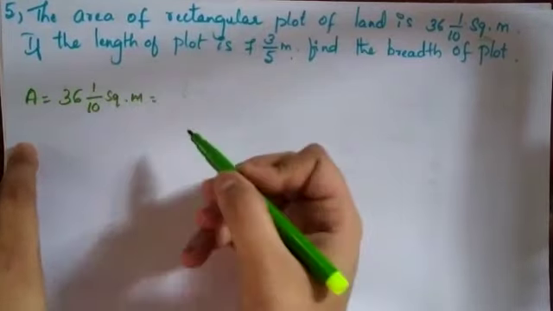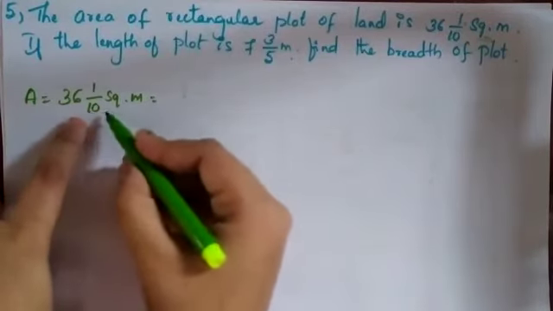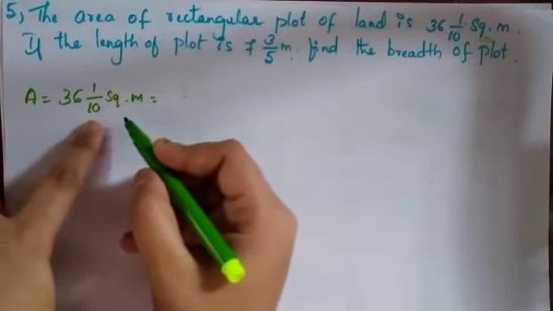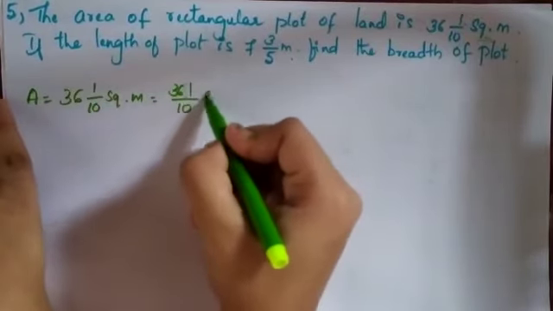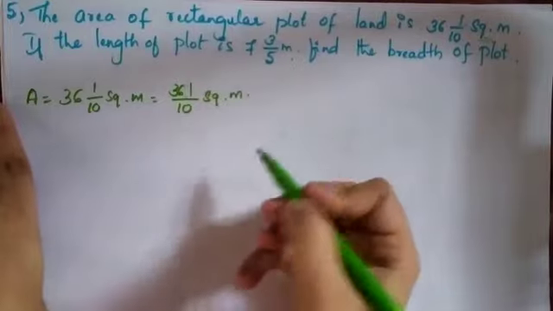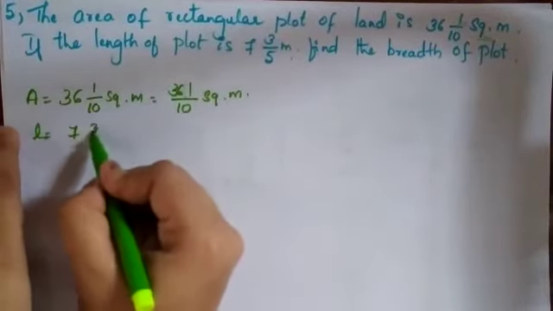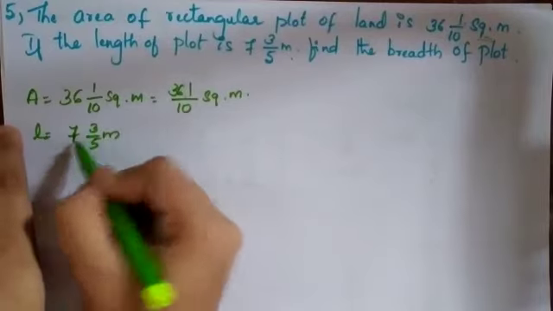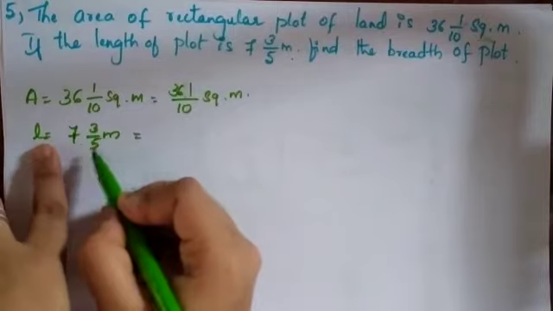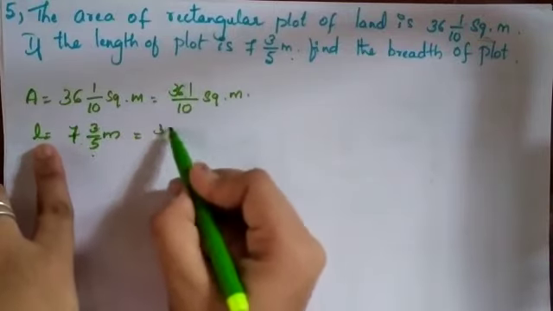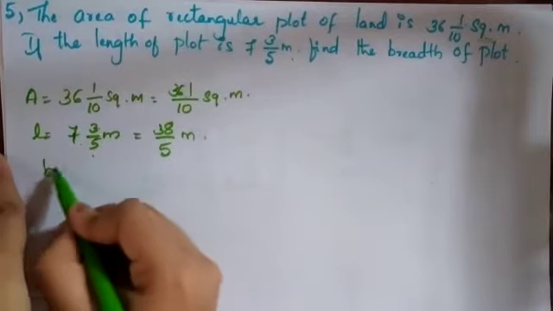Convert this into improper fraction: 36 into 10 is 360 plus 1, 361 divided by 10 square meter. Isn't it? This is the area. Length L is equal to 7 3 by 5 meter. Convert it: 7 fives are 35 plus 3 is 38 divided by 5 meter. So we have to find the breadth here.